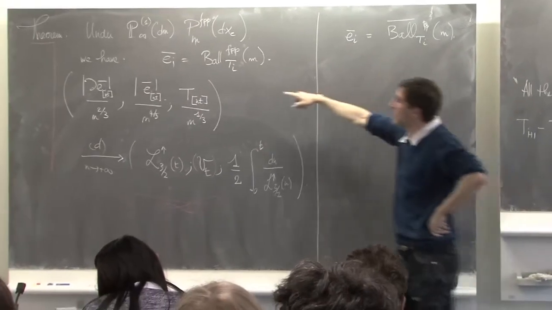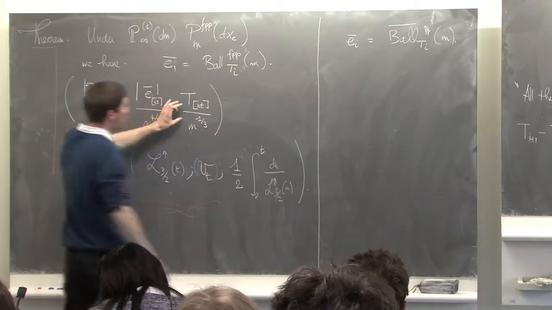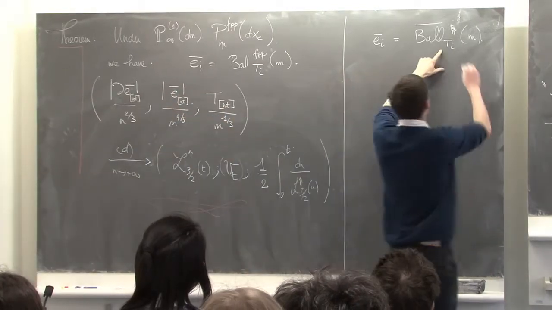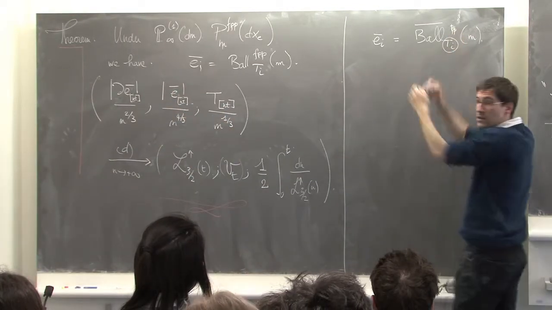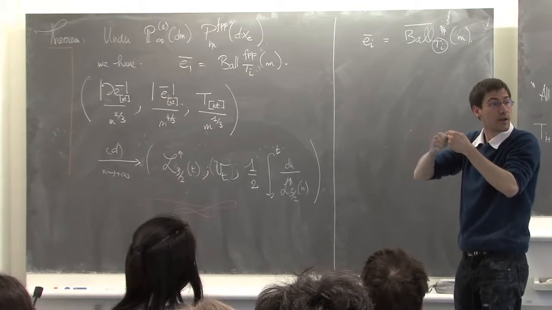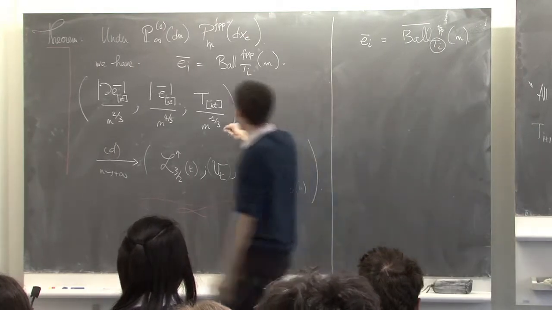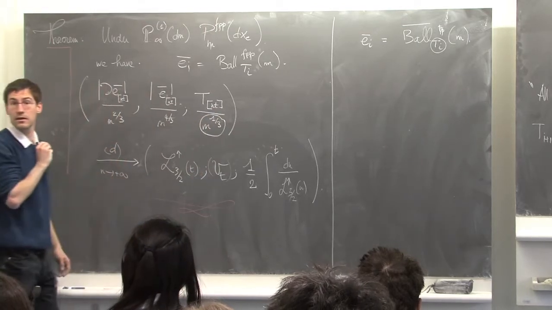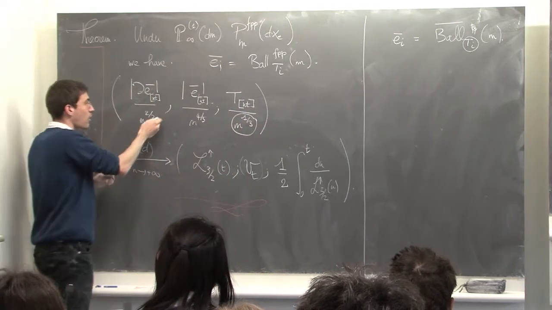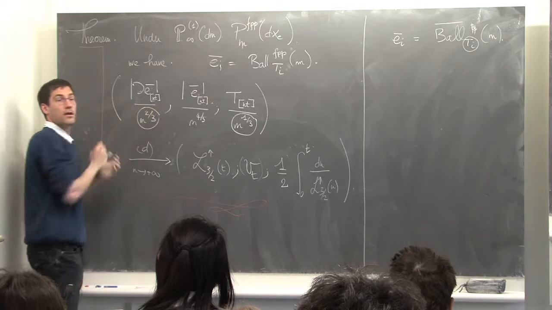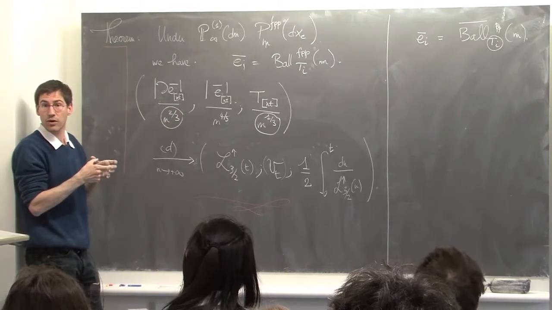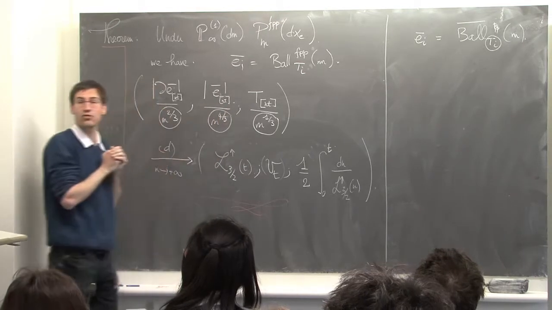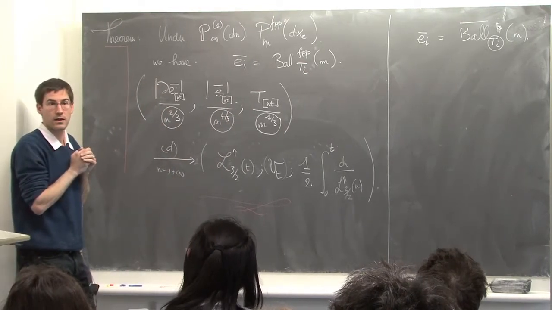But what this theorem tells you is that when the radius of your ball, that's the radius, Ti is actually a radius in this distance. When the radius is of order n to the 1/3, then the perimeter of your hole is n to the 2/3, and the volume is n to the 4/3.